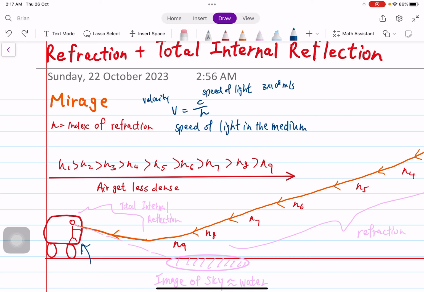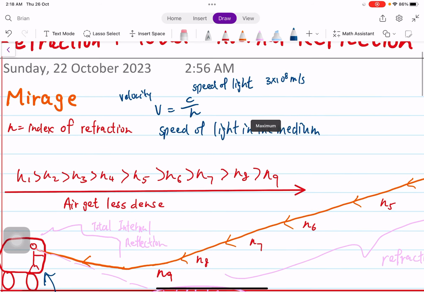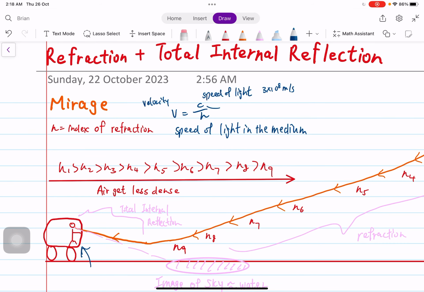And N I refer to as the index of refraction. What is index of refraction? We can look at the equation given here. v equals c over n, where v is the velocity of light, c is the speed of light, which is 3 times 10 to the 8 meters per second, and n is the index of refraction. If we look closely, nothing can pass the speed of light. So c is the maximum cap of velocity.